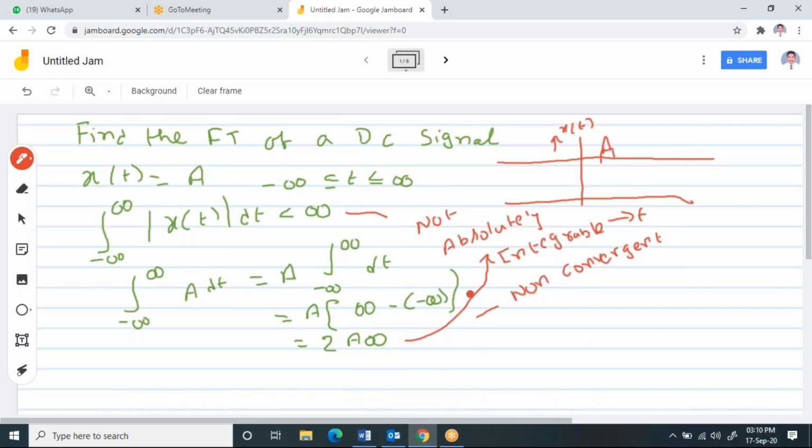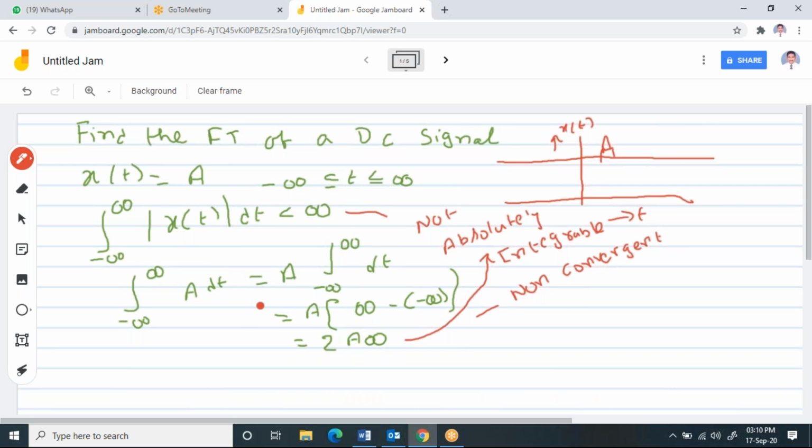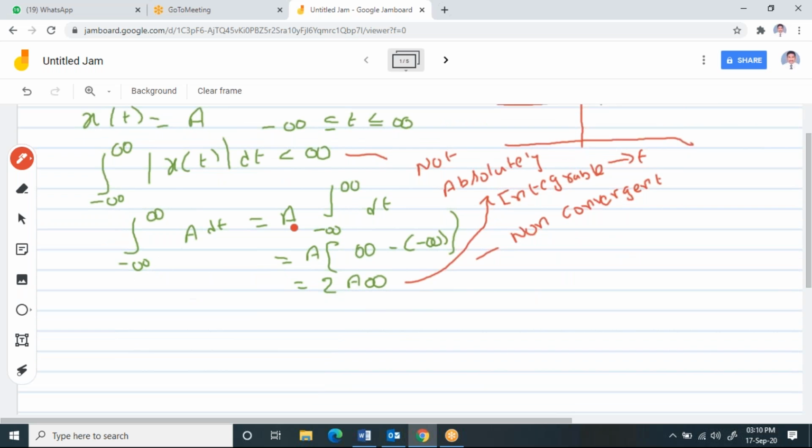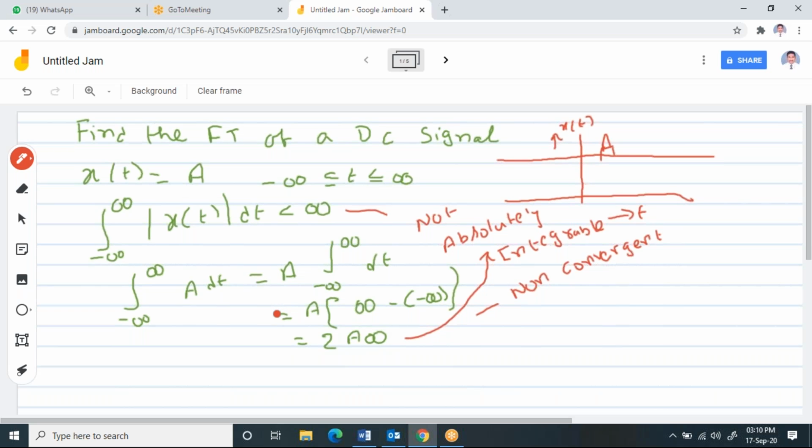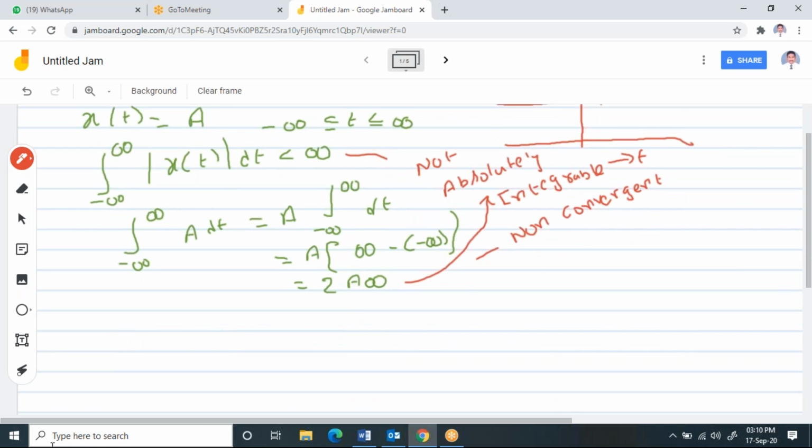So once it is not convergent, then we'll check whether the Fourier transform for this will exist or not. Whenever this condition is not satisfied, then definitely the Fourier transform won't exist. We'll see whether the Fourier transform will exist or not. So we know the formula for the Fourier transform of x of t.